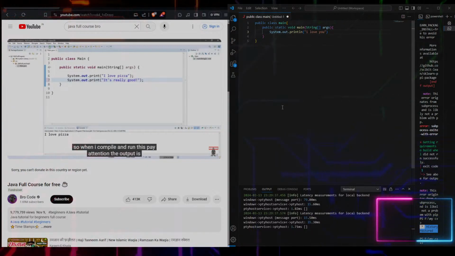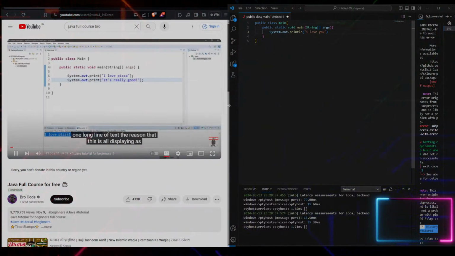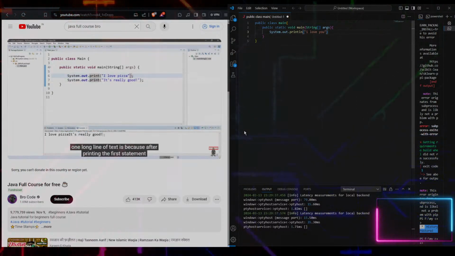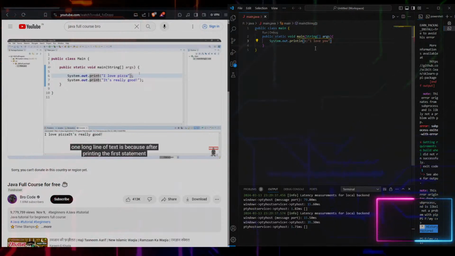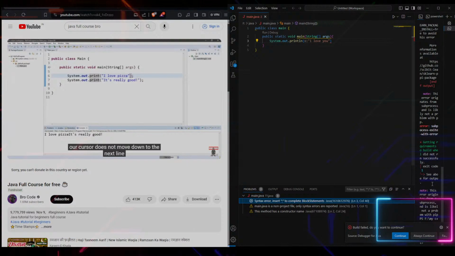So when I compile and run this, pay attention. The output is one long line of text. The reason that this is all displaying as one long line of text is because after printing the first statement, our cursor does not move down to the next line.